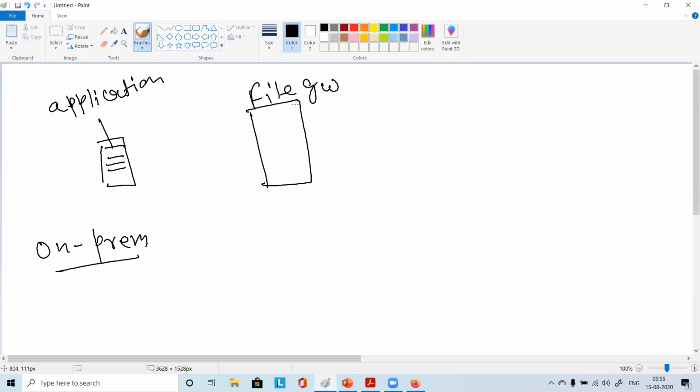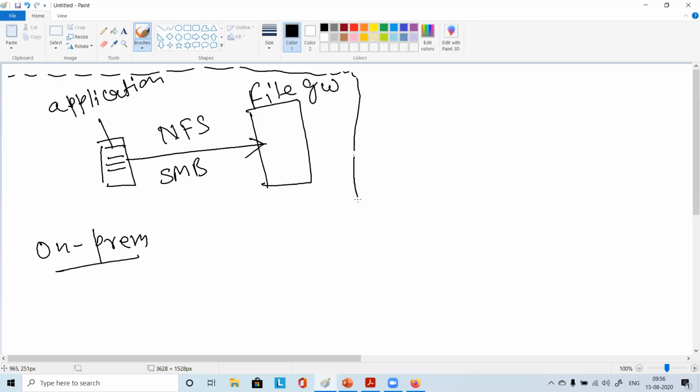Using some very common protocols, the NFS protocol, Network File System, or SMB, you just write to this file gateway. It's like how you have a local file server. Just think this is your local file server. This will be at your on-premises only.